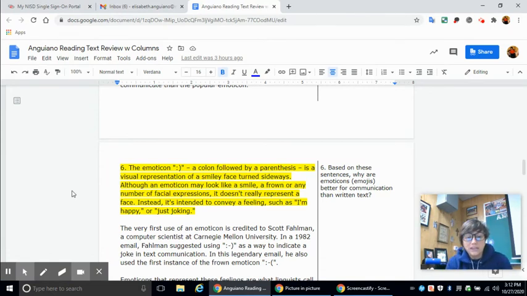Although an emoticon may look like a smile, a frown, or any number of facial expressions, it doesn't really represent a face. Instead, it's intended to convey a feeling, such as "I'm happy" or "just joking."